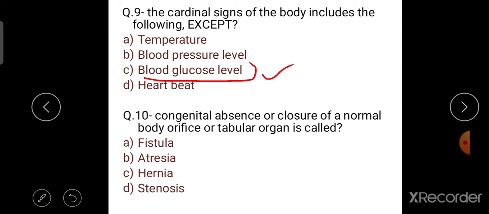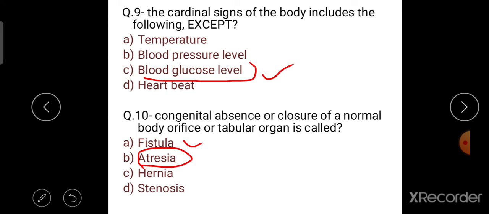And next question number 10, congenital absence or closure of a normal body orifice or tubular organ is called. The options are fistula, atresia, hernia, stenosis. So the right answer is atresia. Option B is the right answer, atresia.